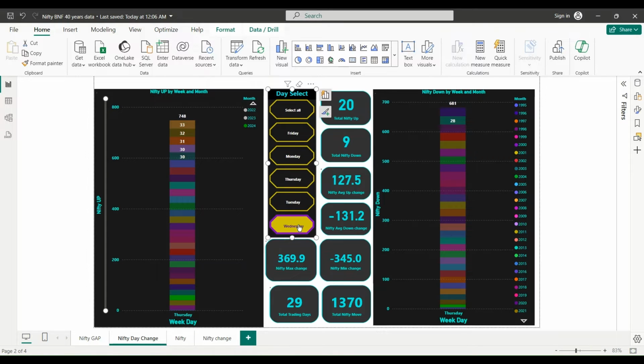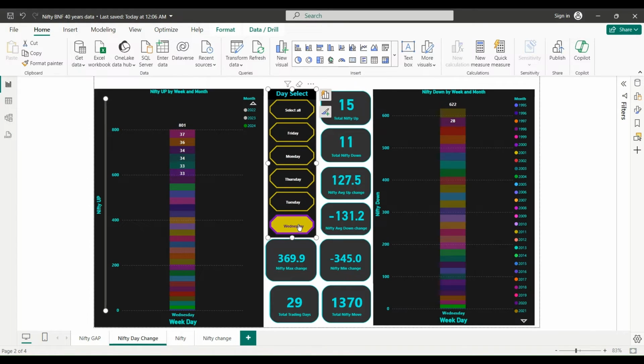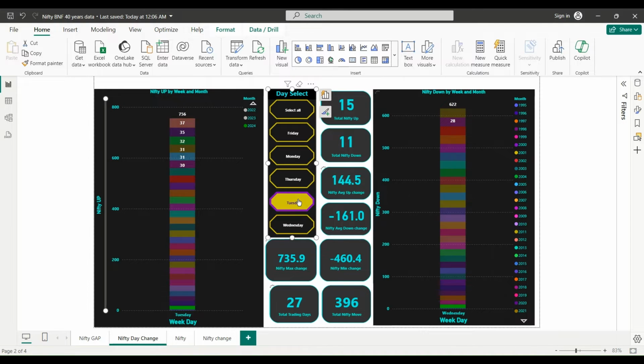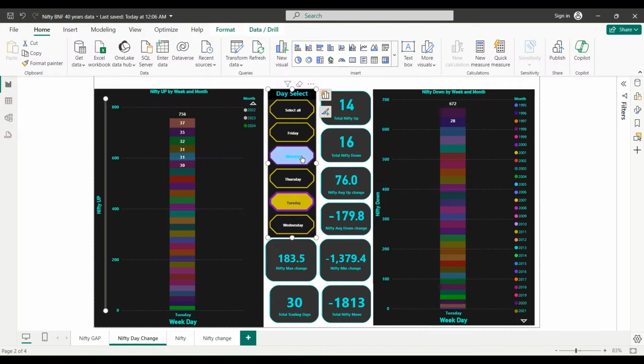It's on Wednesday, Tuesday. You can catch the pattern here. Tuesdays are bad for 2024. Maybe we should find a pattern. Minus 800 points. Maybe this was the big change that happened on Tuesday. More up, more down, then more ups, right?